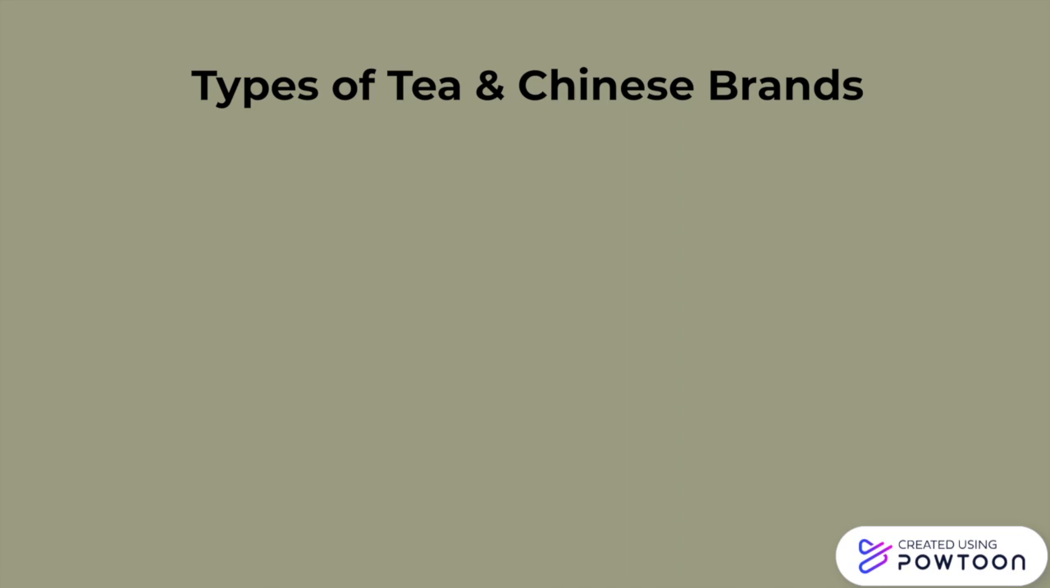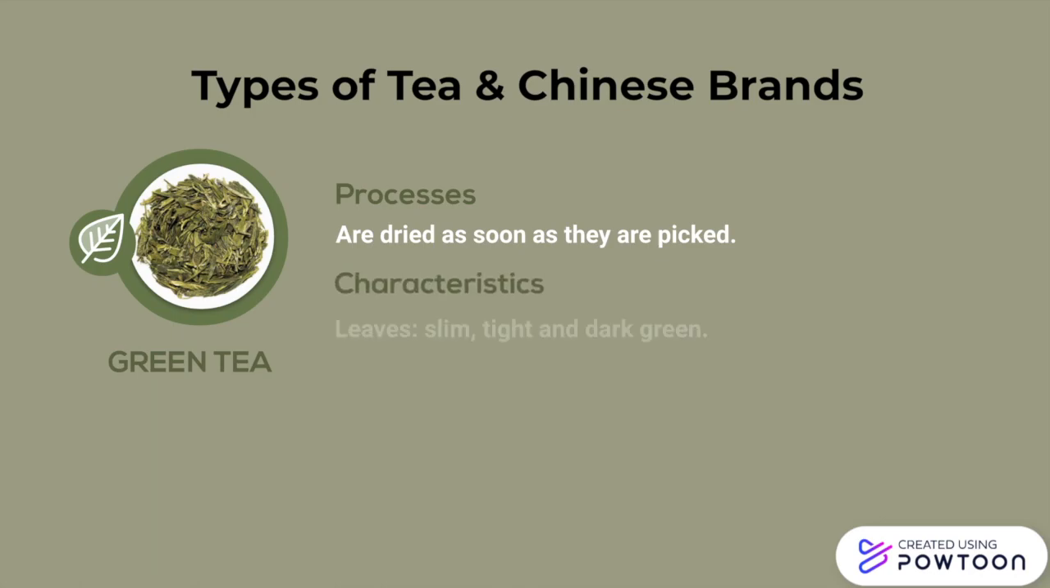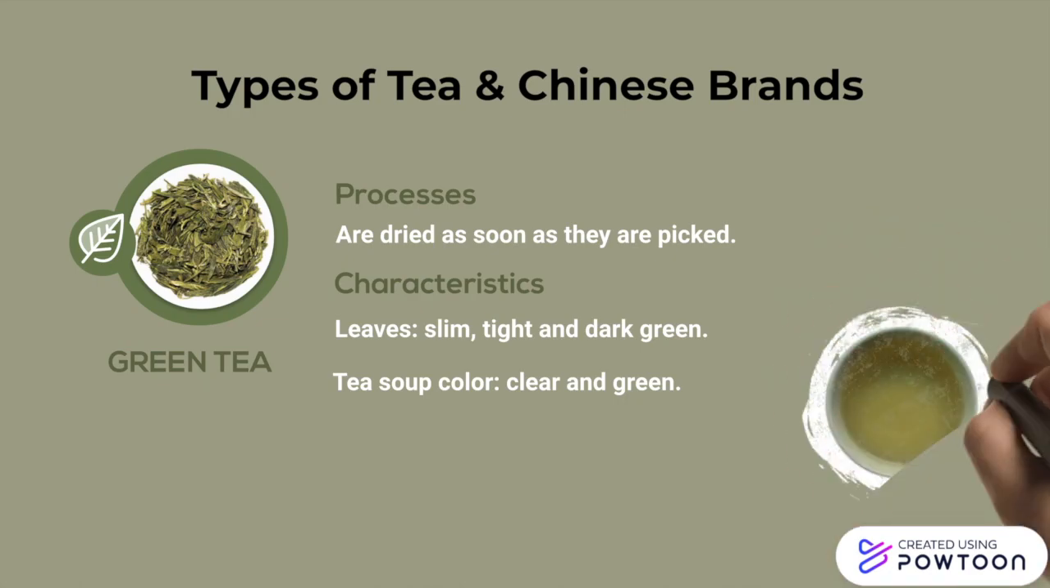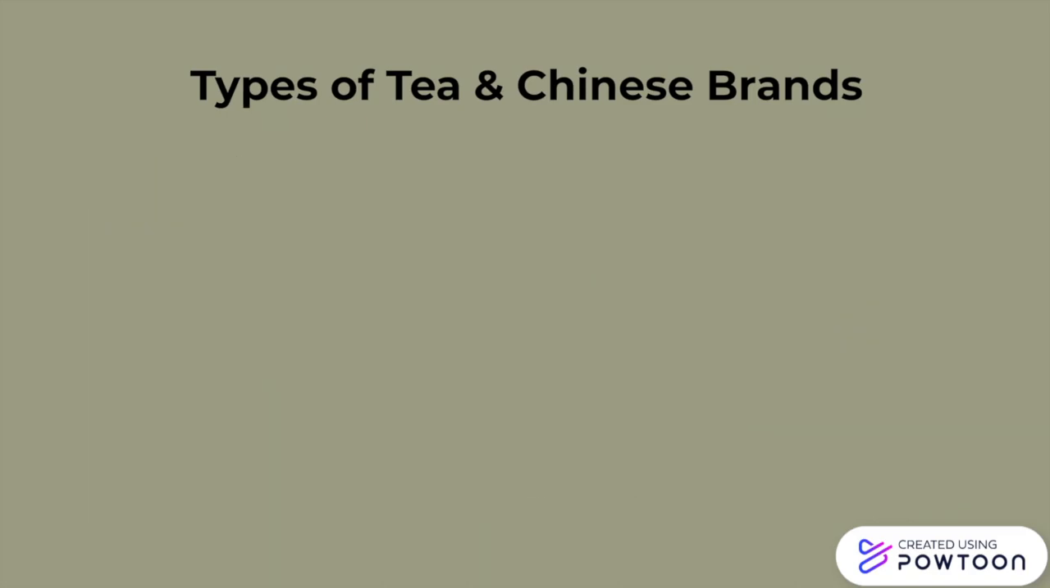There are 6 main types of Chinese tea. First is green tea. It is the most natural of the tea varieties. The green tea leaves are slim, tight, and dark green. Its soup color is clear and green. One of the famous brands in China is the Dragon Well tea from Hangzhou.